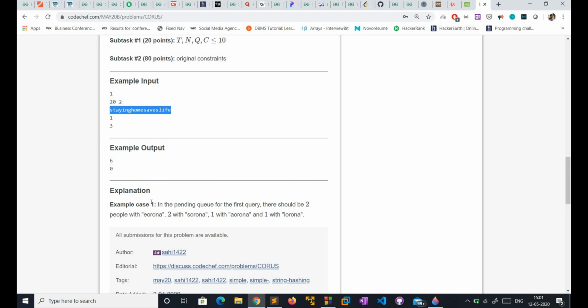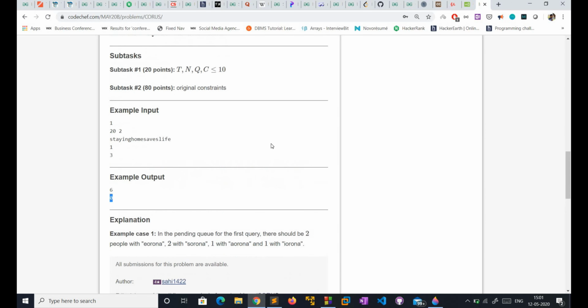So we'll see in the explanation that in the pending queue for the first query there should be two people with Erona, two with Sorona, one with Arona and one with Irona. As there are 2 I, 2 A, 3 S, 3 E, that's why we are getting output 6. If there are 3 isolation centers, then 3 S is in the isolation center, 3 E is in the isolation center, and 1 is in any isolation center. So we don't require any pending queue, or there is no person in the pending queue.